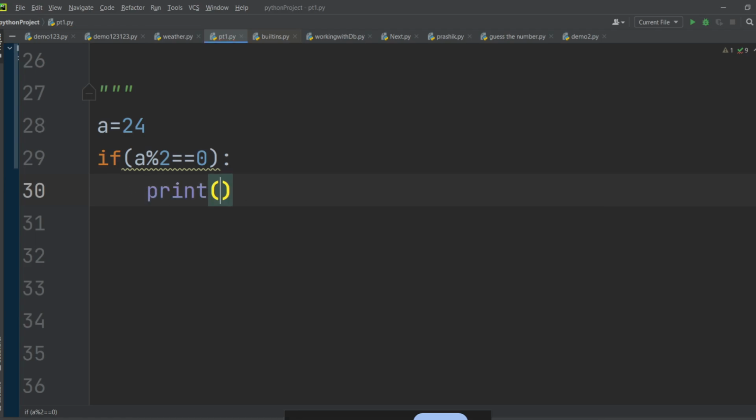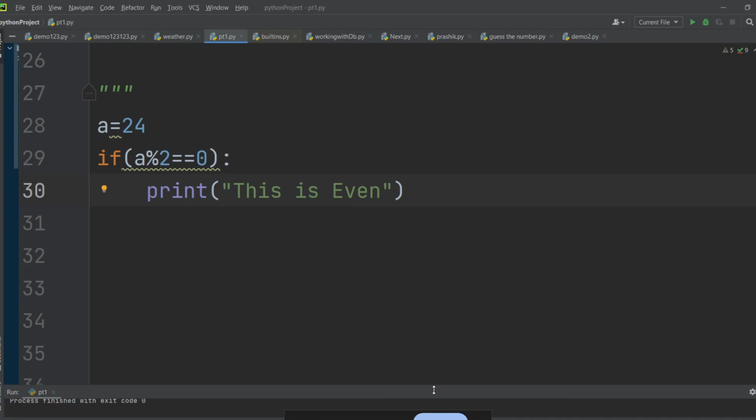Let me write something. I will write print, this is even. And you can see some gap here. You can observe some gap from this to this. So this is called indentation. Can you see the gap from the main screen to the print statement? It is called indentation. So if we run this, it is true. We will get this is even number.